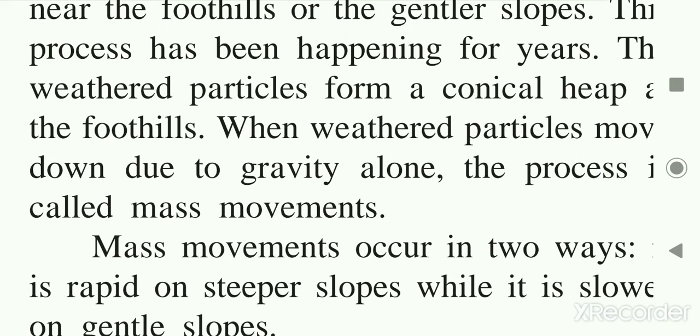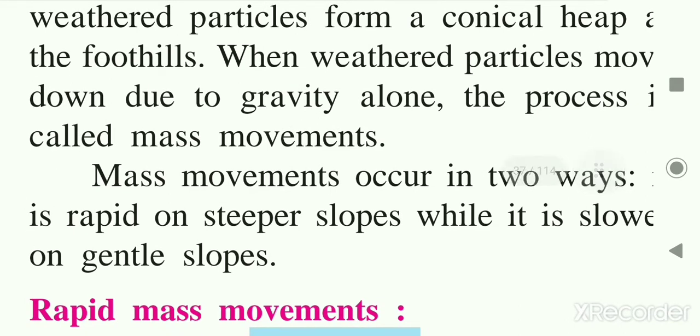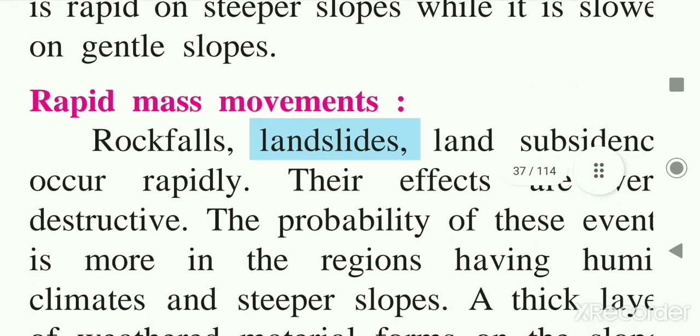The weathered materials move down due to gravity. This process is known as mass movement, and mass movements occur in two ways. It is rapid on steeper slopes, while it is slower on gentle slopes. First is rapid mass movement and next is slower mass movement. For rapid mass movement, the mountain has a steep slope, and in slower mass movement the slope of the mountain is gentle. So first, everyone, see rapid mass movement.